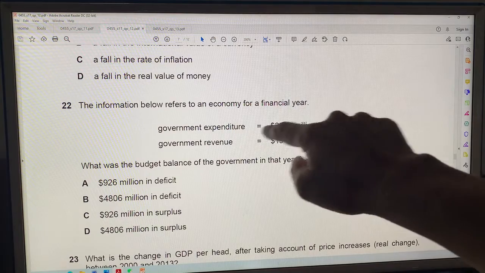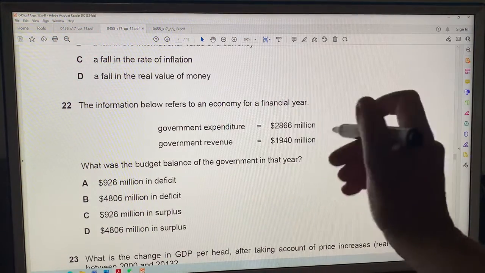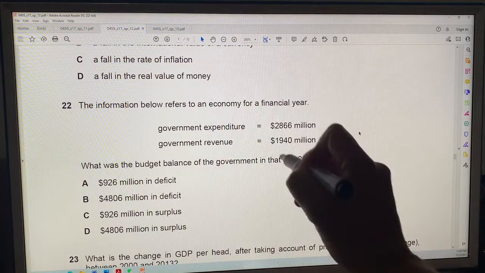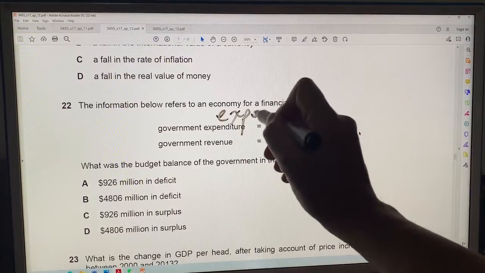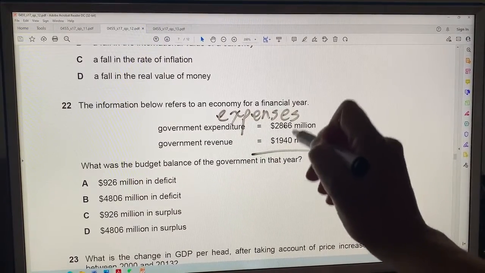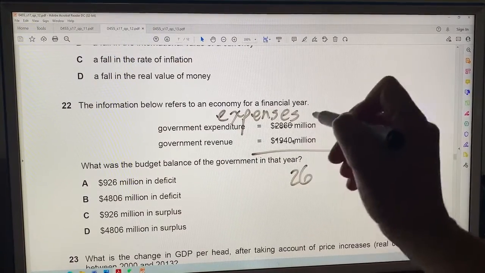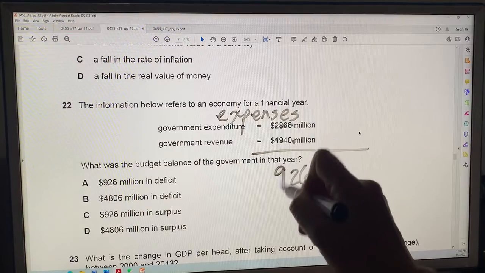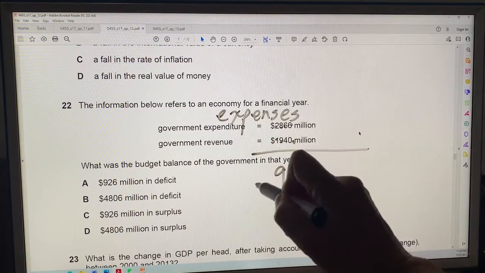Oh, let's see. Expenses minus revenue. Expenses are more expenditures, expenses, right? So 66 minus 40 is 26. 28 minus 19 is 9. So the answer is 926, but it's negative.